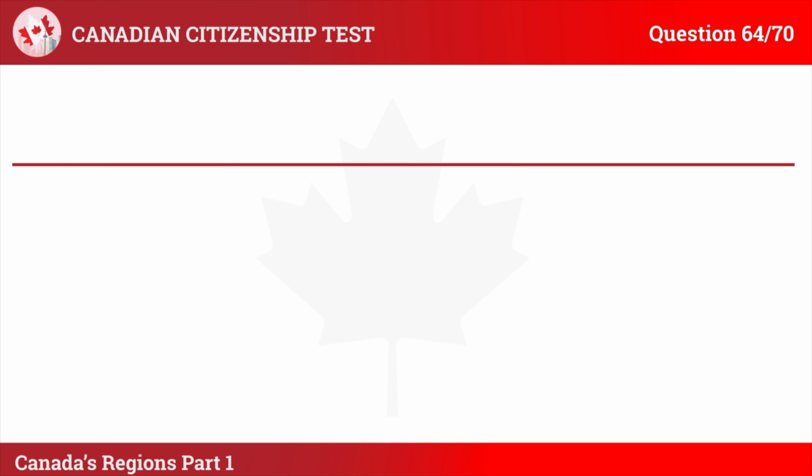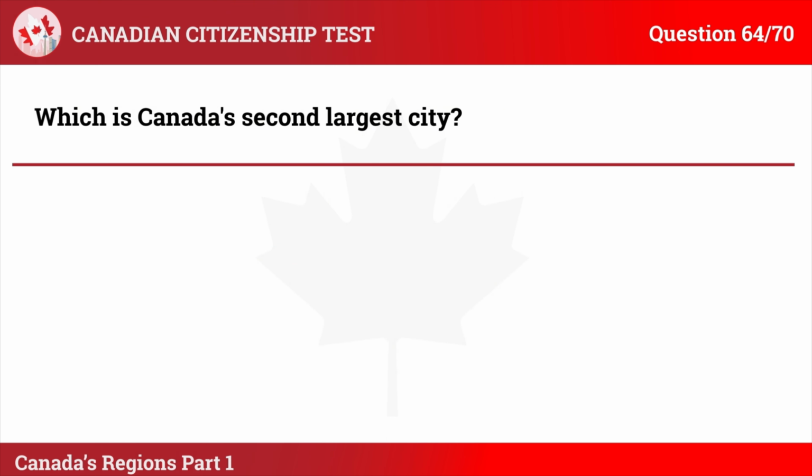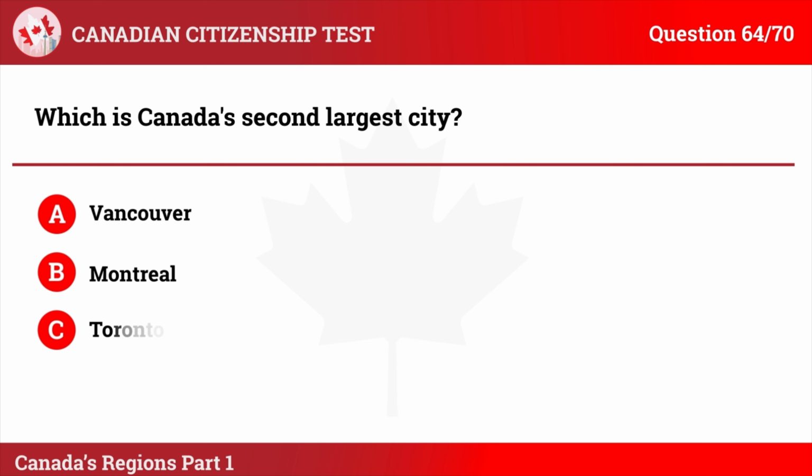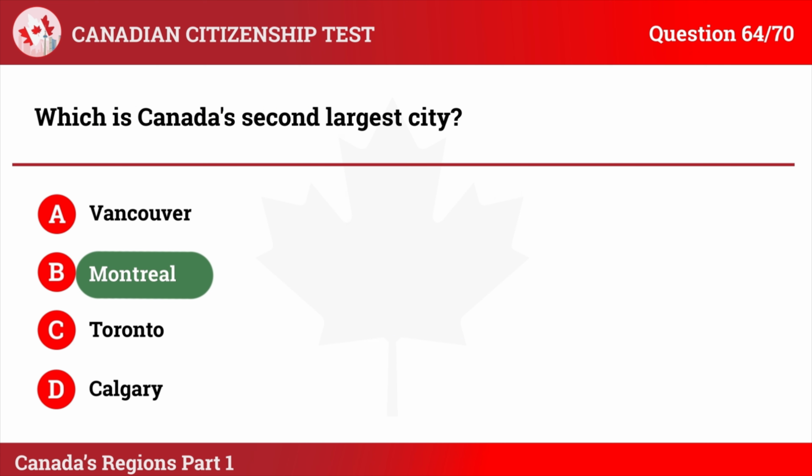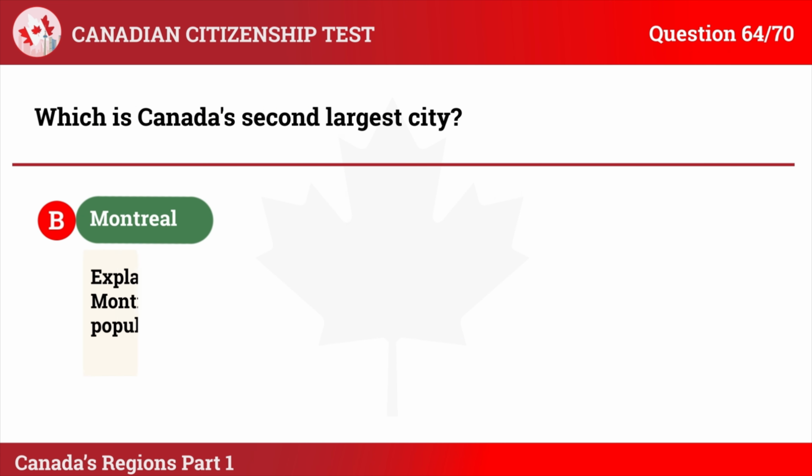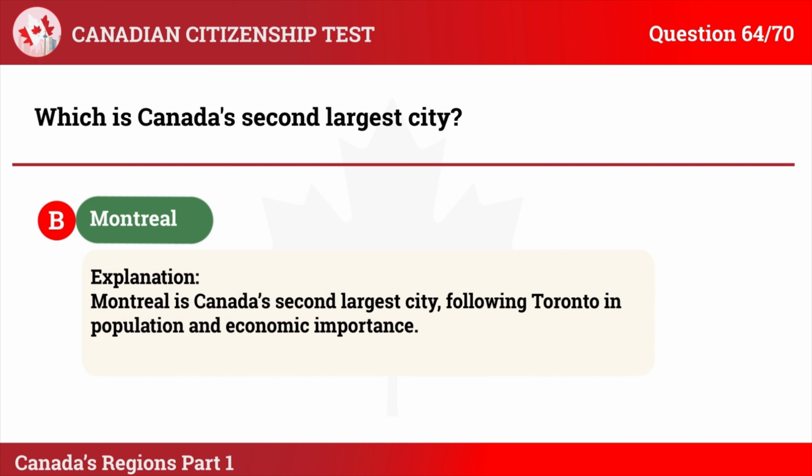Question 64. Which is Canada's second largest city? A. Vancouver. B. Montreal. C. Toronto. D. Calgary. The correct answer is B. Montreal. Explanation: Montreal is Canada's second largest city, following Toronto in population and economic importance.